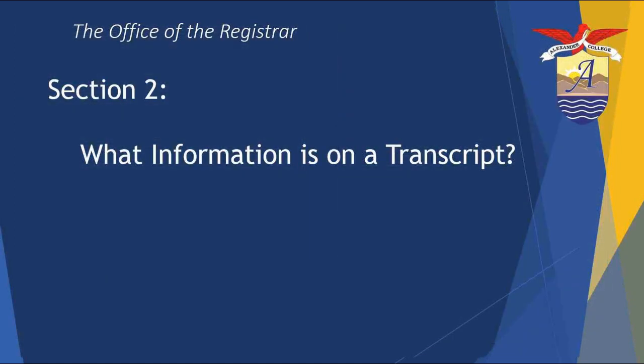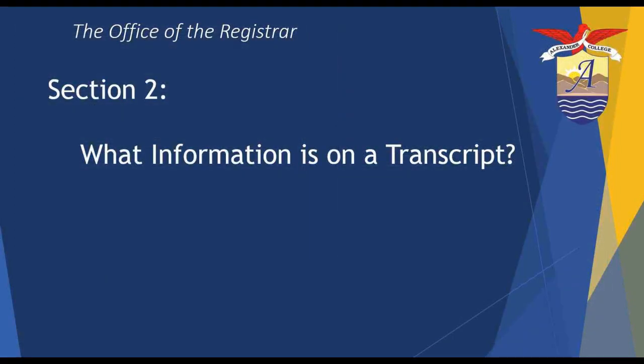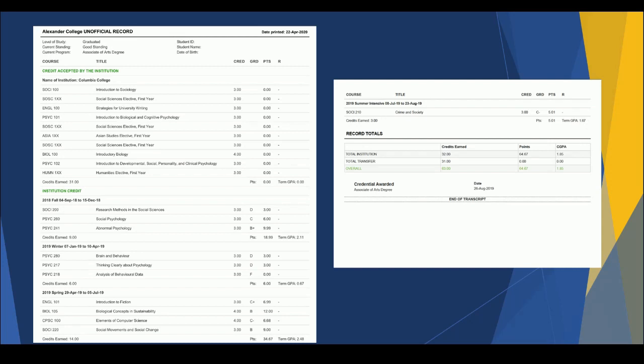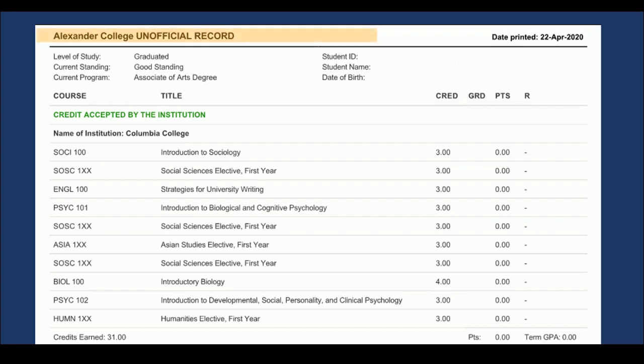Section 2. What information is on a transcript? Now that we have explained the differences between an unofficial and official transcript, let us go over each document in more detail. First, we will look at a sample of an unofficial transcript. Beginning from the top of the document, you will see the title of the document, Unofficial Record, and the date that you have downloaded the document.